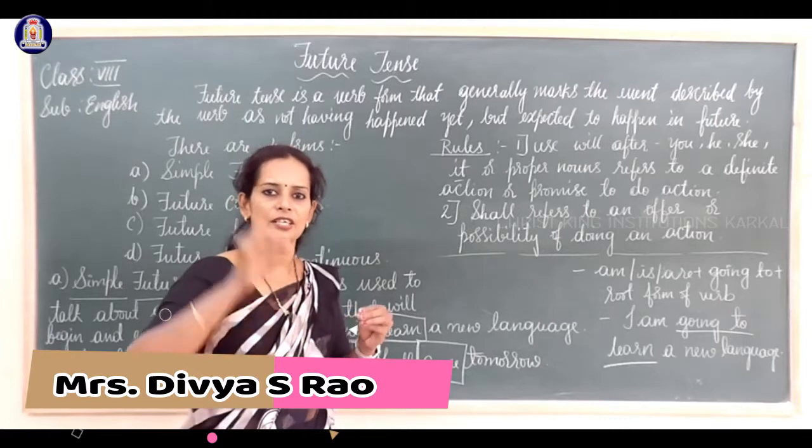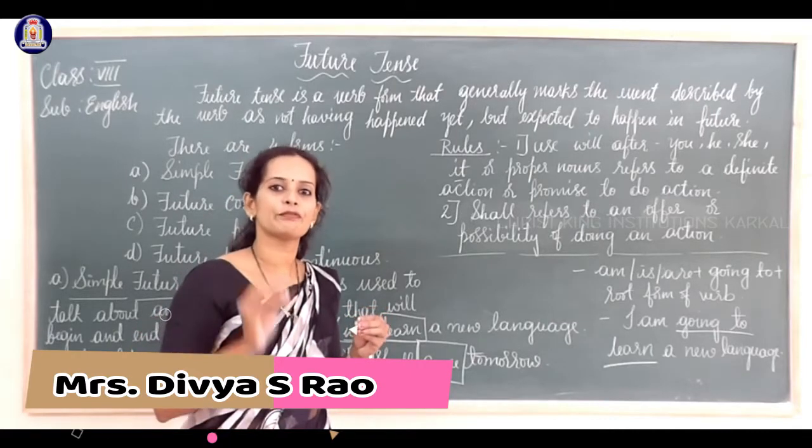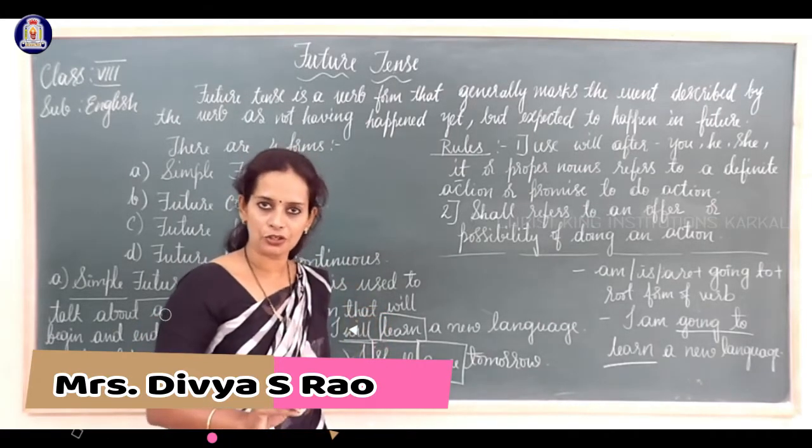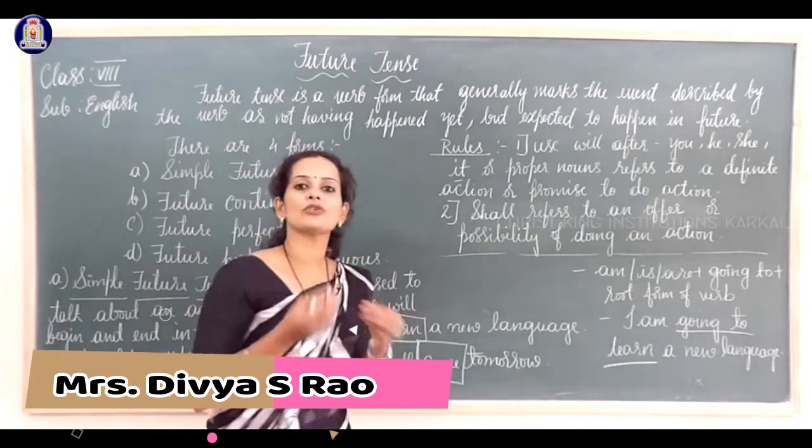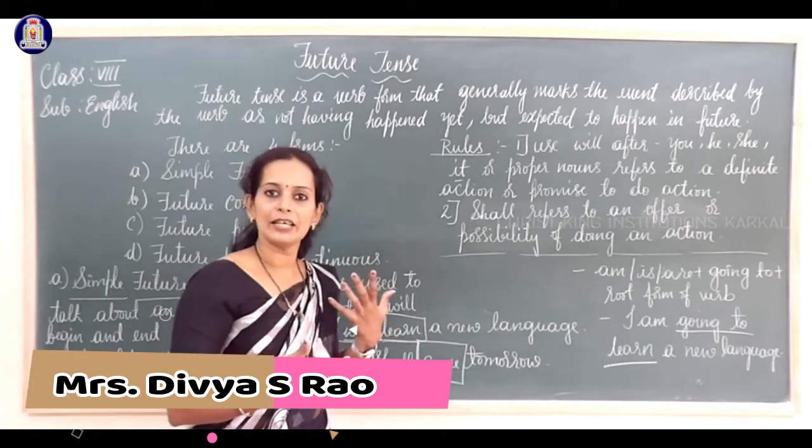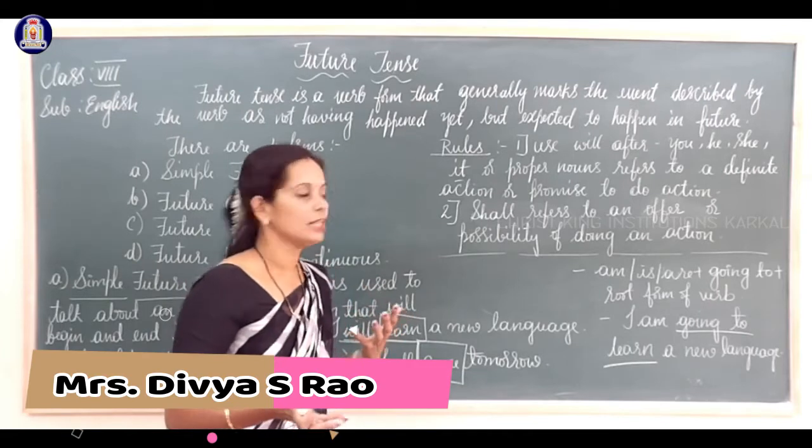That means the action is going to take place in future. Compulsorily, it will happen for sure. Or a promise to do an action. That means it is going to happen at any cost in future.